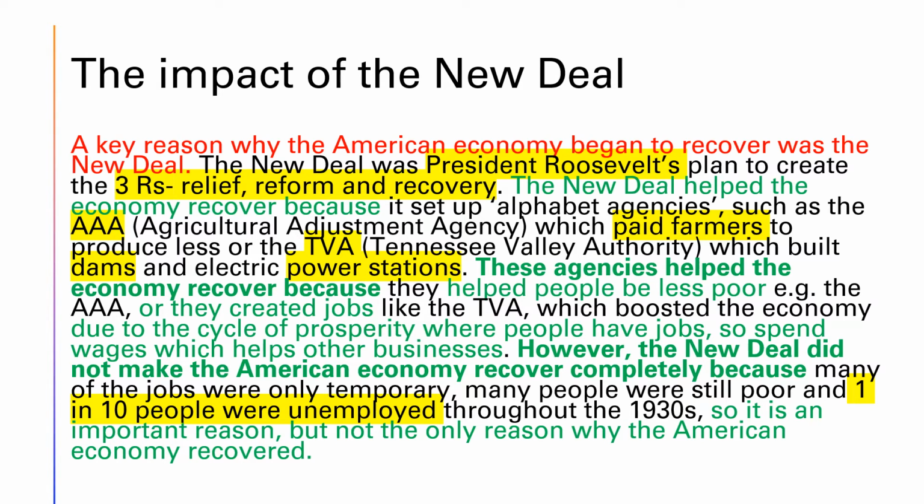So it starts, the bit in red, with your signpost sentence, your P, showing the examiner what this paragraph is going to be about. The bits in yellow are specific factual knowledge because you're going to want to show the examiner the revision that you've done and the knowledge that you've got on the New Deal. You actually have to show off some knowledge. And the bits in green are where you're answering the question and really explaining, and repeating that question wording back is really important. So let's have a look.